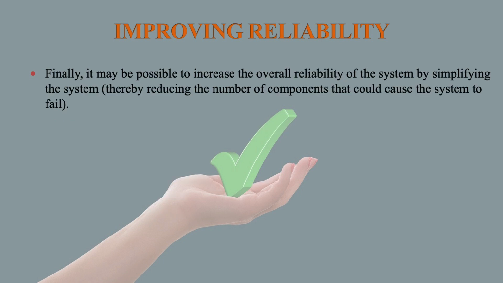Finally, it may be possible to increase the overall reliability of the system by simplifying the system, thereby reducing the number of components that could cause the system to fail.